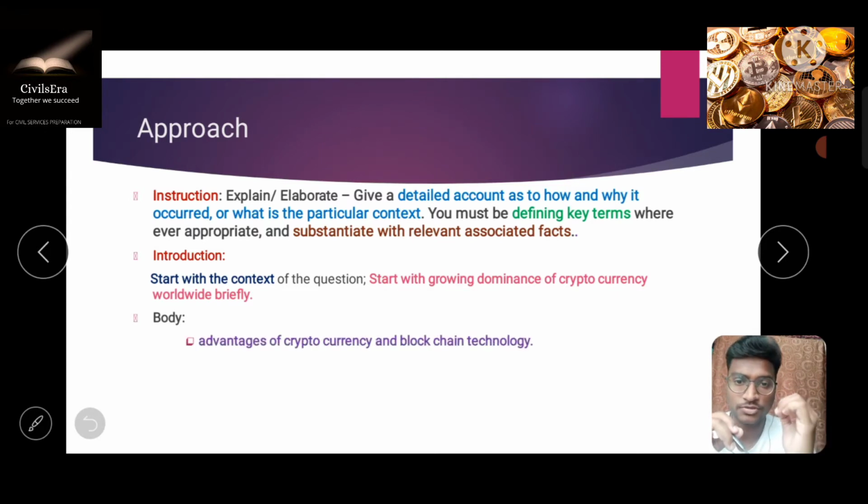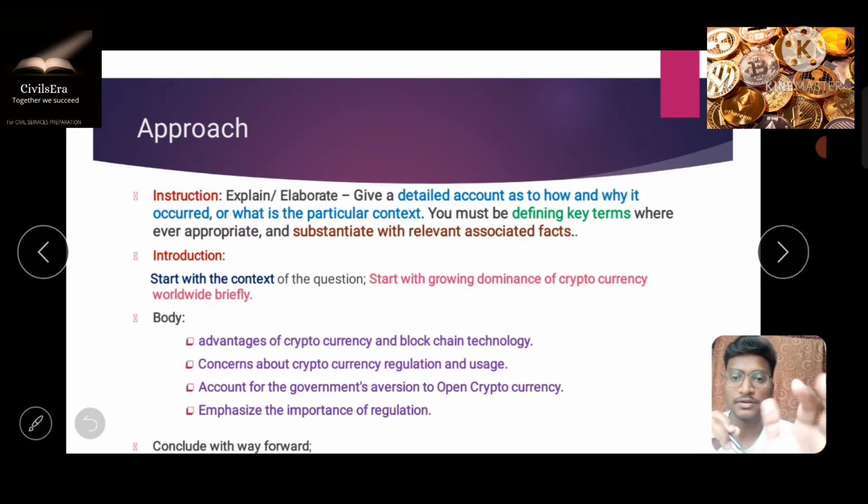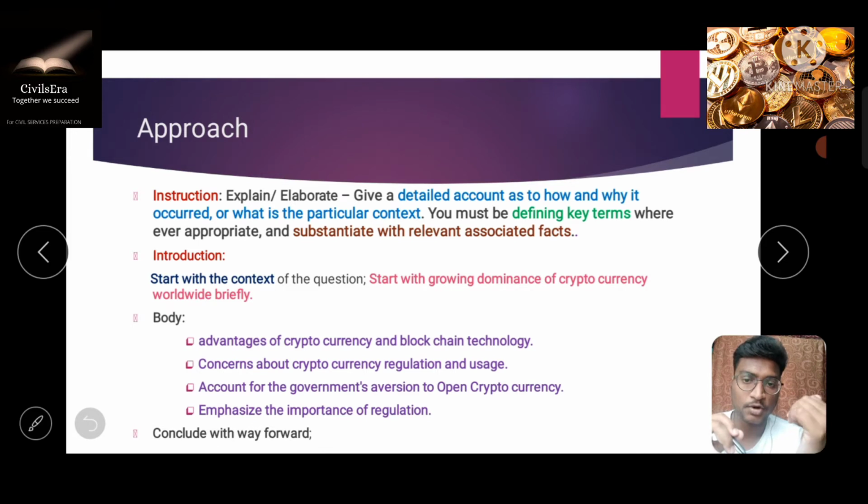So what should be there in your body? You have to give what cryptocurrencies are and how cryptocurrency works, what the advantages are, what the different types of cryptocurrencies are, what the concerns of it are, and what the Indian government's approach towards cryptocurrencies is, and whether the cryptocurrencies need regulation or not. You have to mention these in a structured format to score very good marks, and you have to conclude appropriately by giving a proper way forward. I hope you understood the approach of our answer.